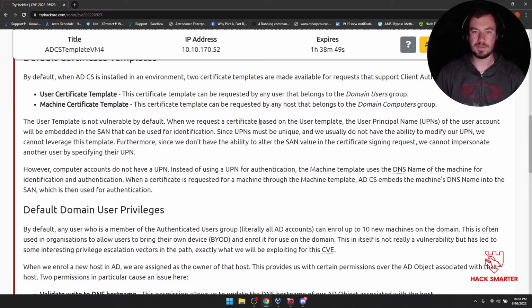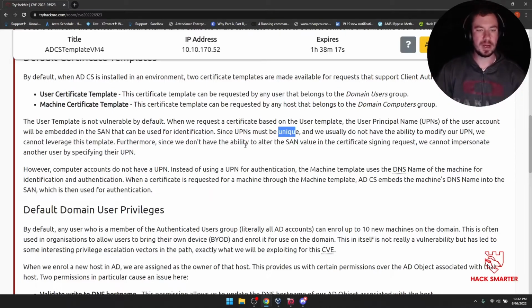When we request a certificate based on the user template, the user principal name of the user account, like Tyler.Ramsbey, will be embedded in the SAN that can be used for identification. Since UPNs must be unique, we can't have two Tyler.Ramsbeys, and we usually do not have the ability to modify our UPN, we cannot leverage this template. Furthermore, since we don't have the ability to alter the SAN value in certificate sign and request, we cannot impersonate another user by specifying their UPN.